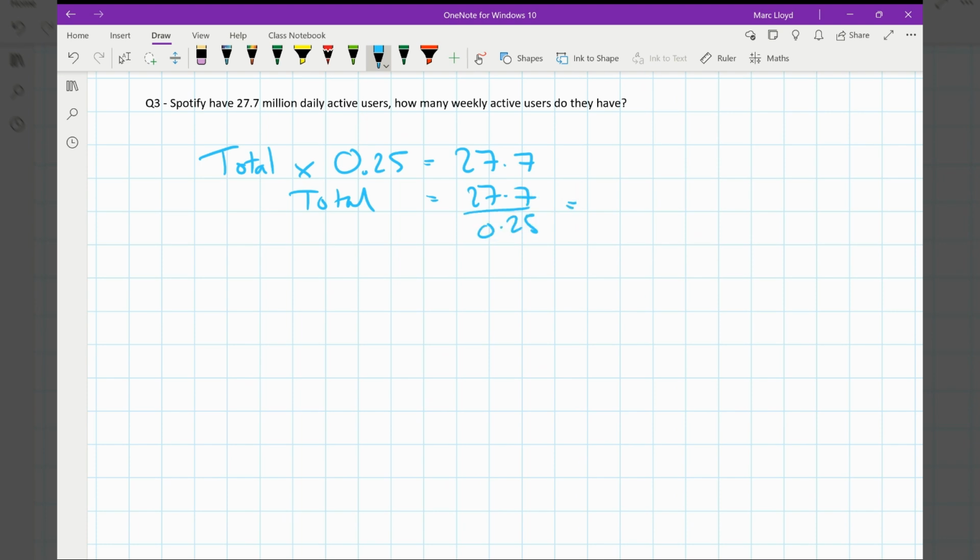Let's run that through the calculator now. And that is 110.8. That would be their total people that are using their platform. And then we simply multiply that value by the weekly active users, which for Spotify is 35%. So we're going to multiply that by 0.35, and that is 38.78 million weekly users.